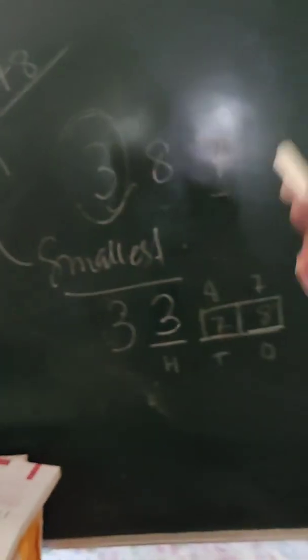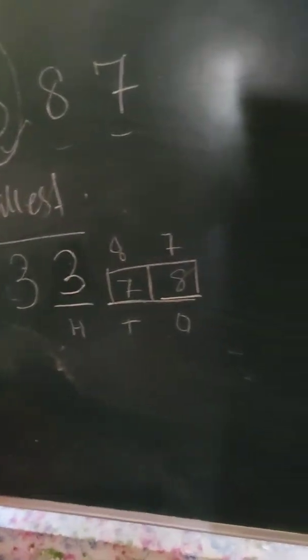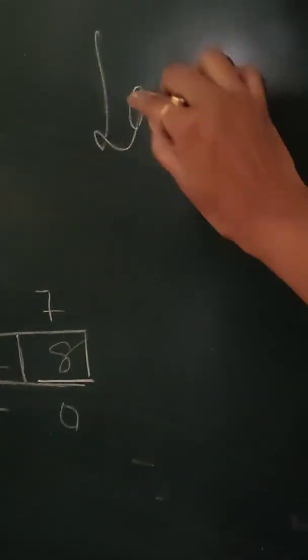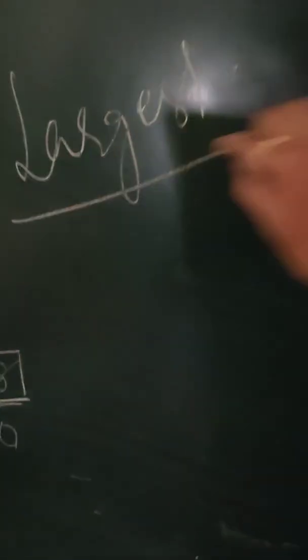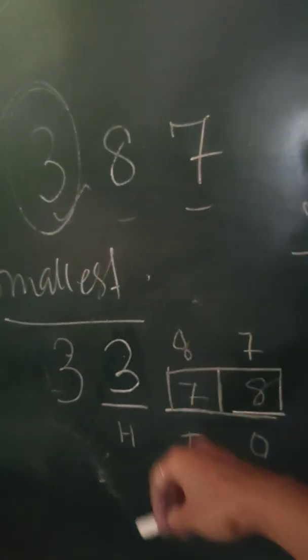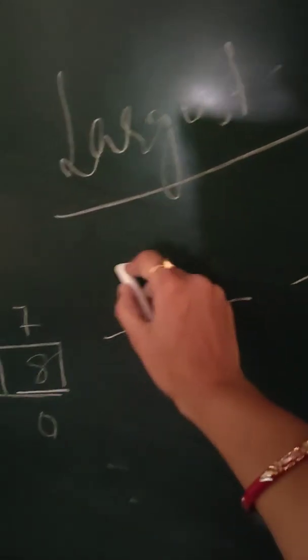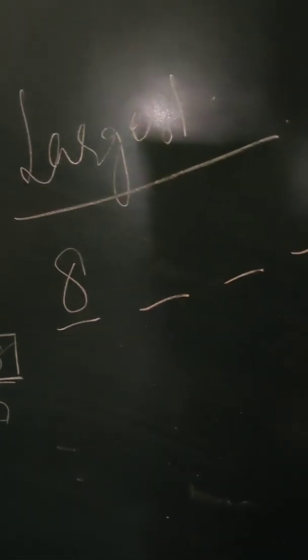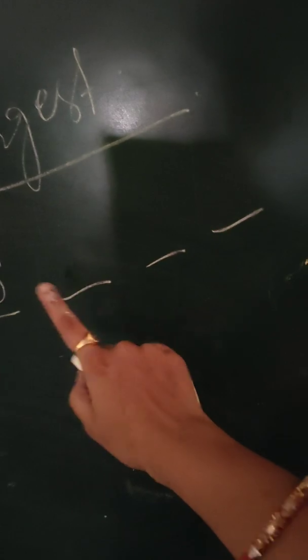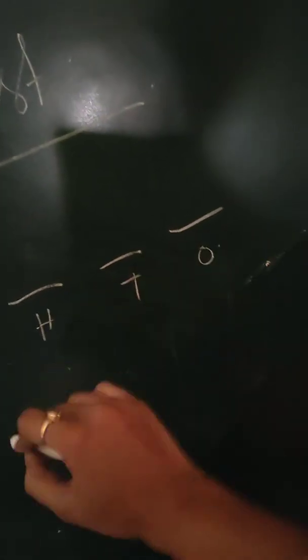Now, for example, I have to write down the greatest number, or the largest number. Let's see how I do that. In case of the largest number, again I have 4 places to fill. Choose out of these 3 which is the largest. Definitely it is 8. So I put down 8 first. If 8 has been put here first, then I am again allowed to select one more place where I can repeat this particular digit. So next, over here, in case of the 100th place, 10th place and 1's place, I can put 8 over here, because this will give me 8800 instead of 8700 or 8300. So this is largest in comparison.